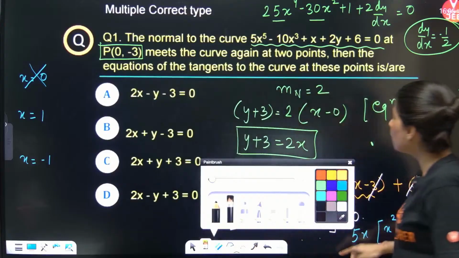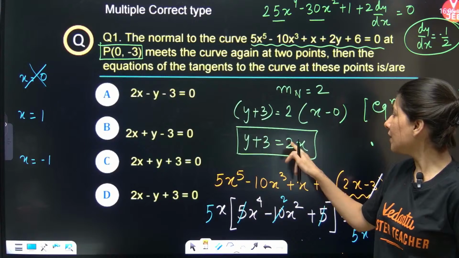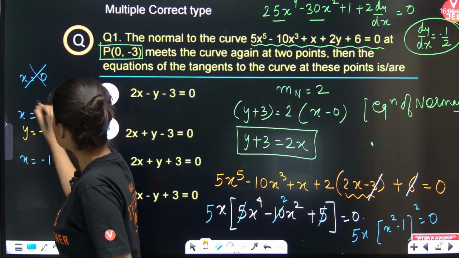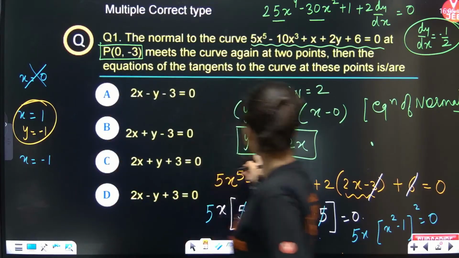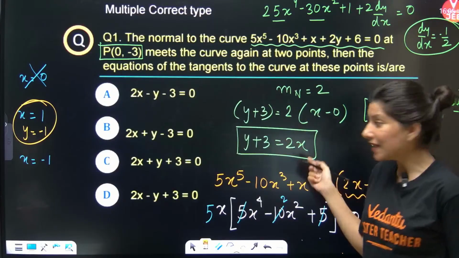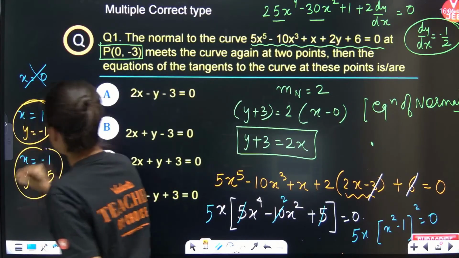So x equals to 1. If you put x equals to 1, y will be equals to 2 minus 3, so y is equals to minus 1. This is 1 point. X equals to minus 1. Can you see y plus 3 is minus 2, minus 5. So y is equals to minus 5. These are the 2 points.